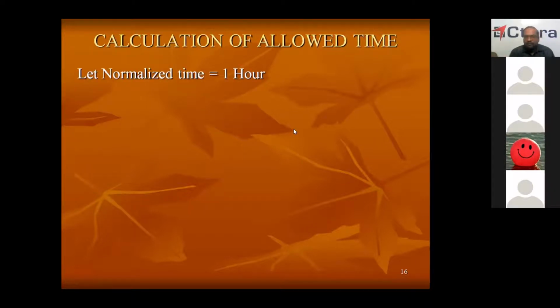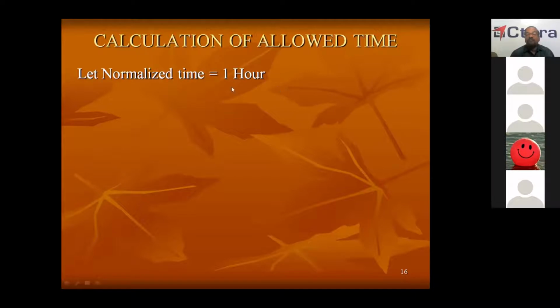Okay, now we'll see how allowed time is arrived at. First, we'll conduct a time study and get the actual time taken. We'll give a suitable observed rating, bring it to the standard rate, and normalize the time. Let us suppose that after normalizing, the time given to one particular work is 1 hour.